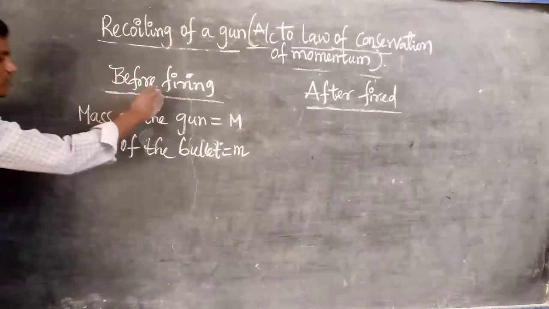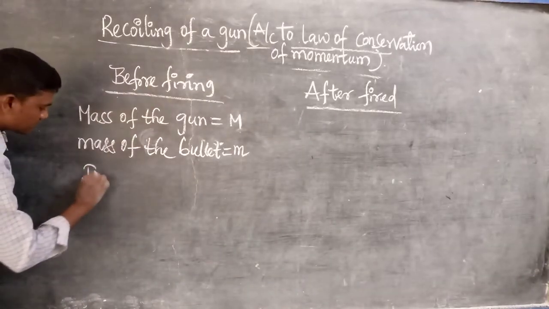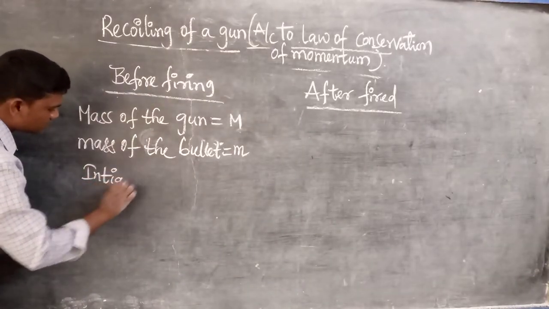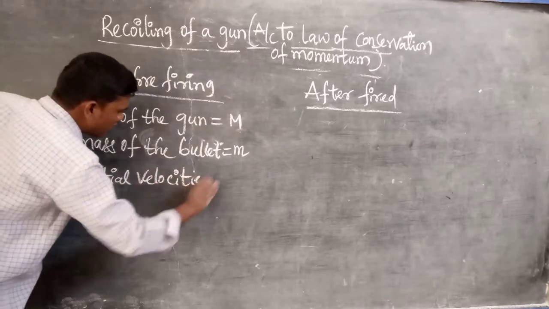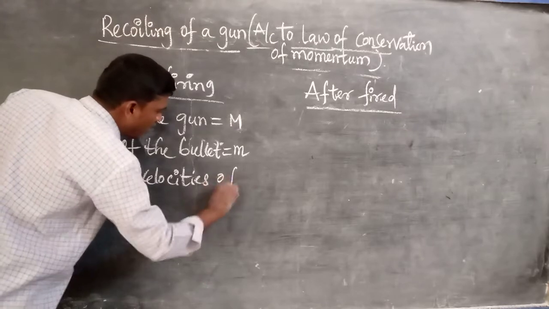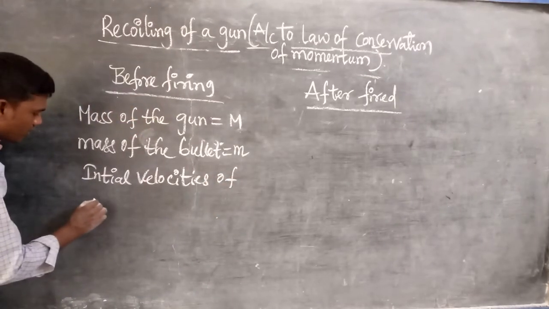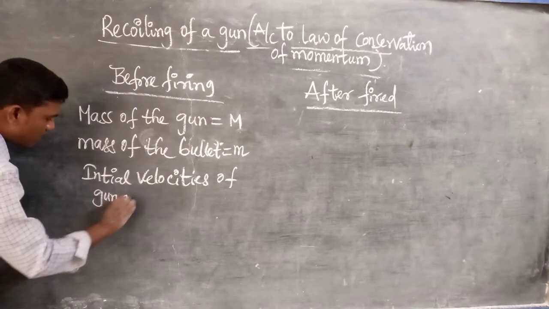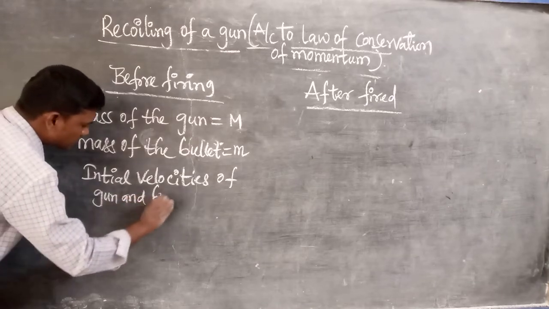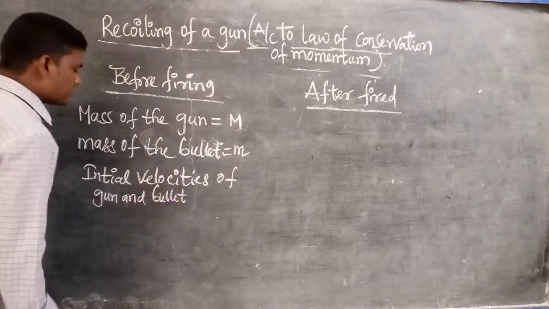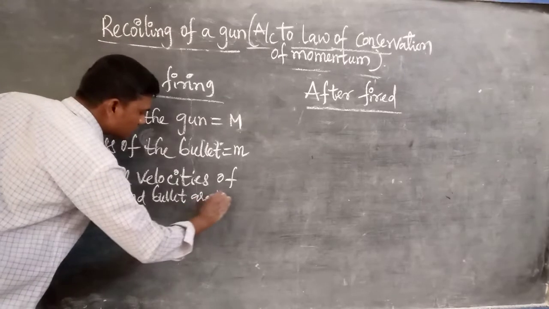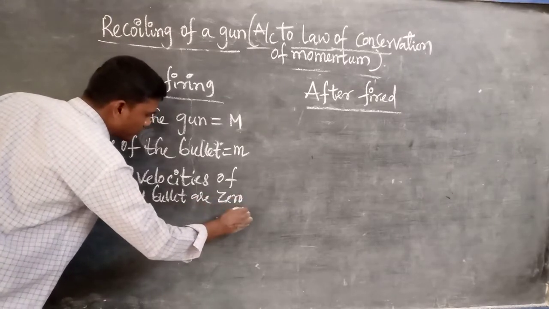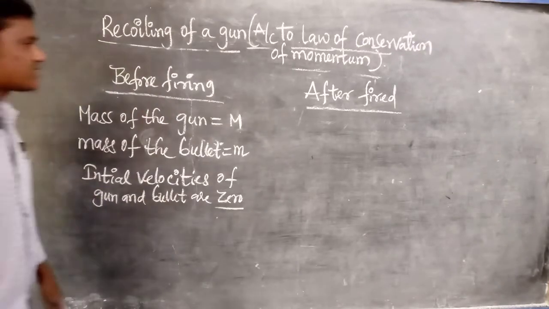That's why before firing, the initial velocities of gun and bullet are 0.